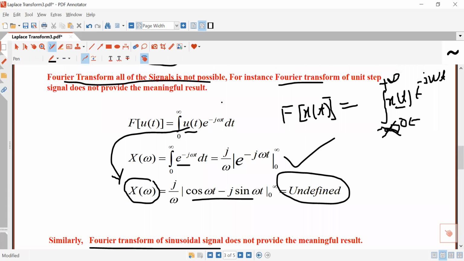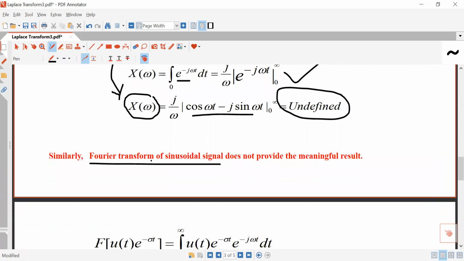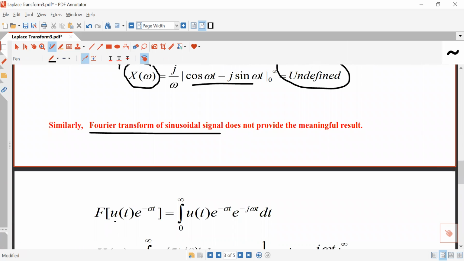What will you do to get the Fourier transform of this signal? You will have to get the Fourier transform of u(t) e to the power minus sigma t, and in the answer you take sigma tending to 0. As you take sigma tending to 0, obviously this becomes the Fourier transform of u(t).